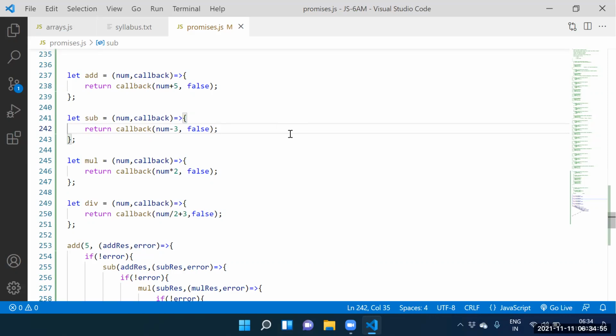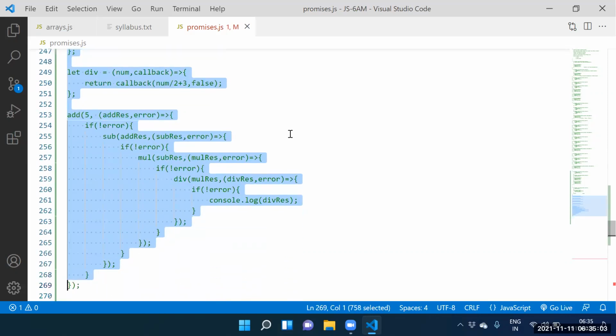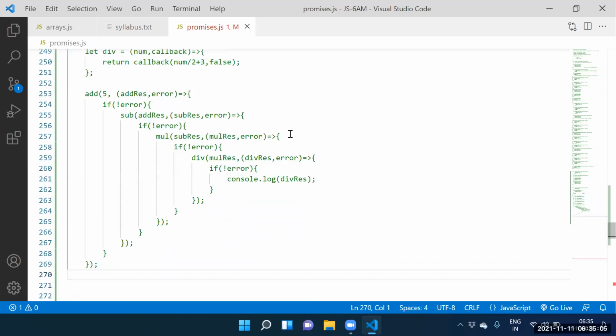Guys, how to handle this? The remedy for the callback hell is promises. What is the interview panel question? What is the remedy for the callback hell? The remedy for callback hell is promises.